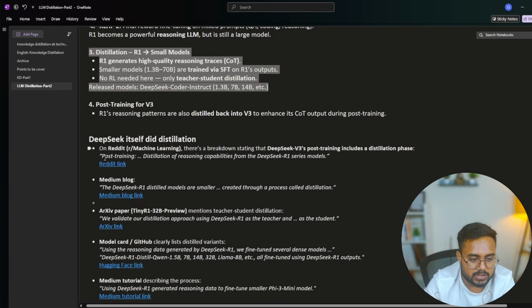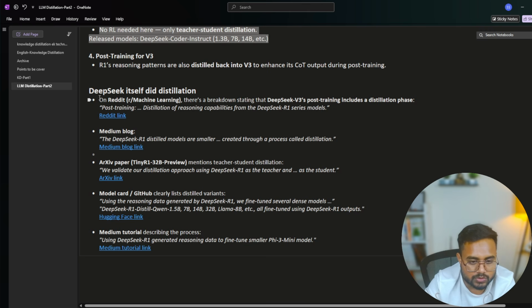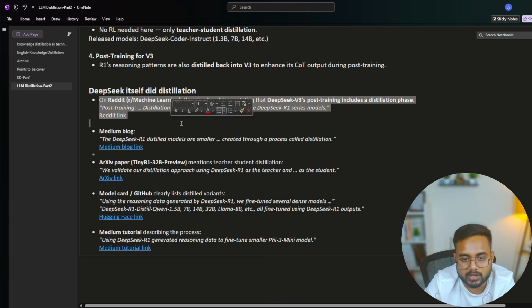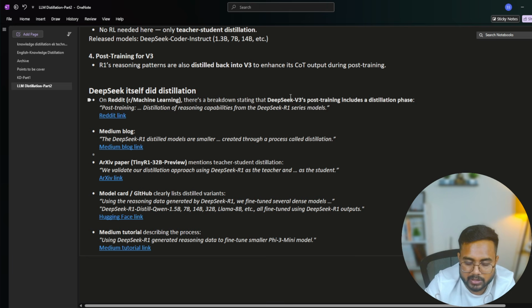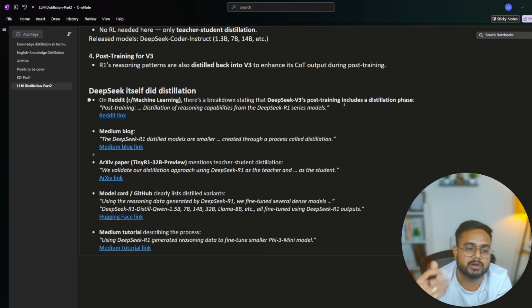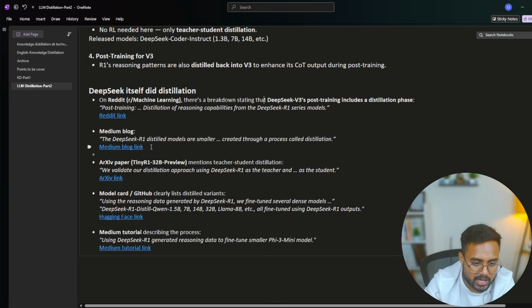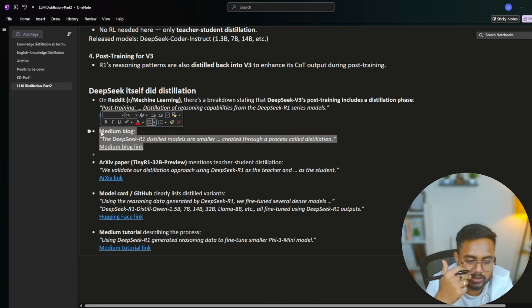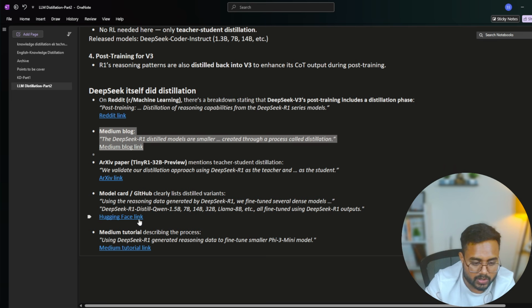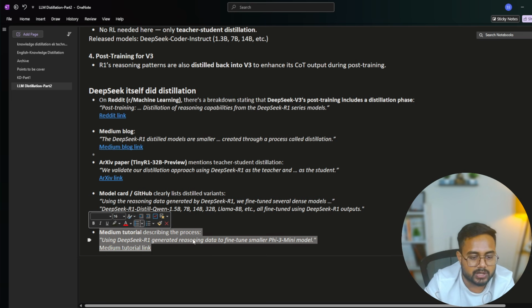Now here, guys, you can see I have mentioned a couple of posts. Inside those posts you will find the complete detail of how DeepSeek V3 was trained, how R1 was created, and then how they used the capability of R1 to distill different models. I will suggest this Medium blog, where the complete process of DeepSeek R1 distillation has been explained.